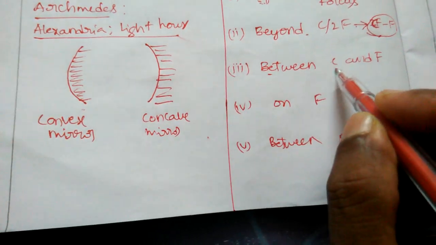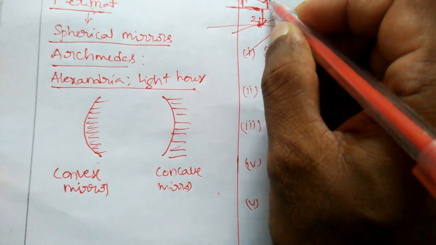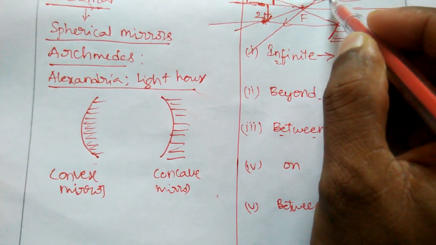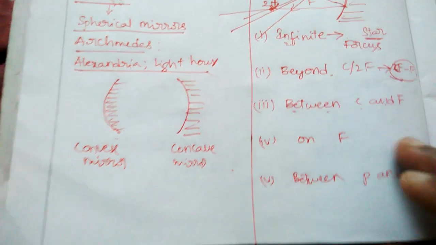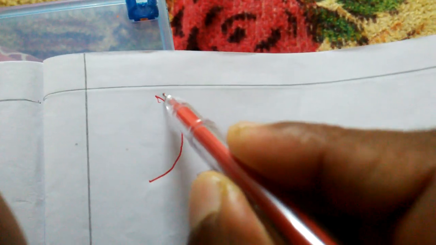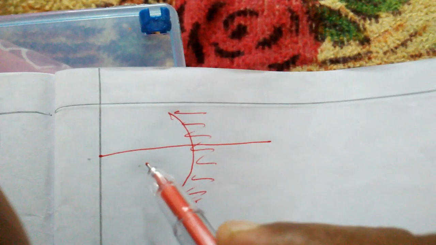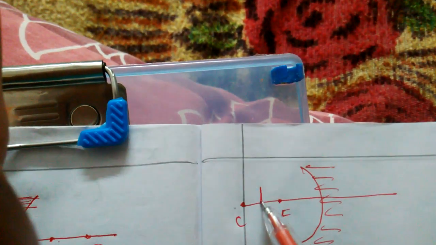Now take the third condition, between C and F. Consider that I placed the object here. The first ray, parallel to the principal axis, passes through like this. I will draw another diagram for this one. This is F and C, and the object is placed in between these two.